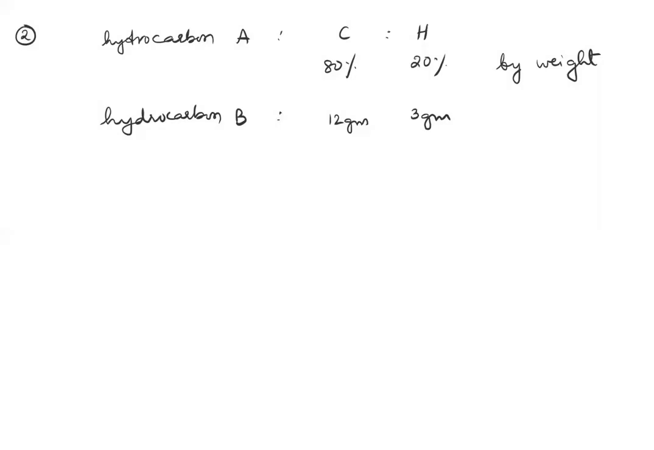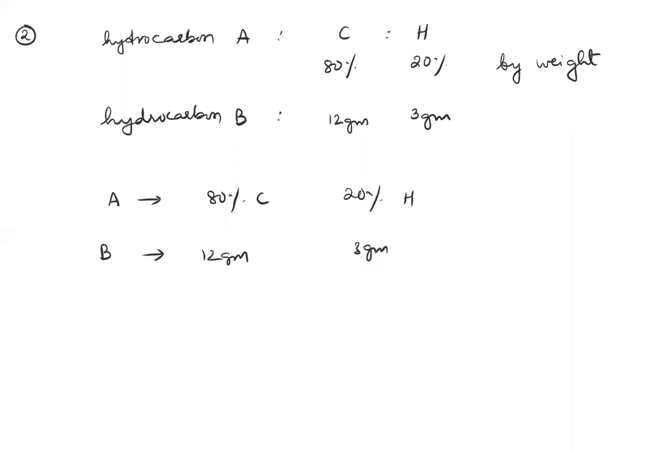Now, sample A, the hydrocarbon A, has 80% carbon and 20% hydrogen. Sample B is in terms of weight. So either I convert the upper one into weight or I convert the lower one into percentage. Do any one of them. You can't have one in terms of percentage and another in terms of weight. You have to convert both of them into the same concept, both in terms of weight or both in terms of percentage. So if I convert B, which is 12 grams and 3 grams, into percentages.